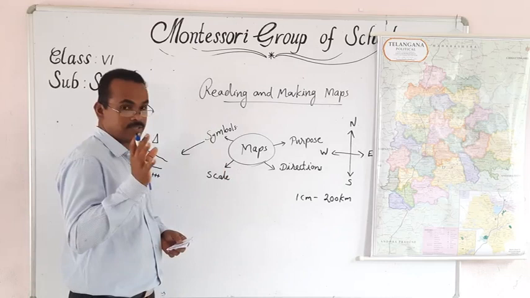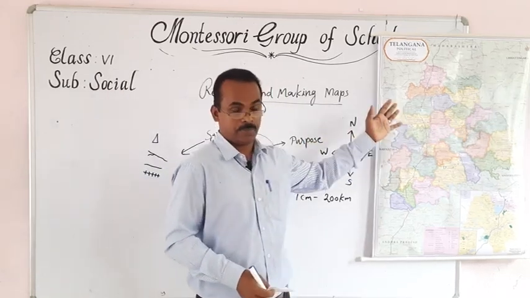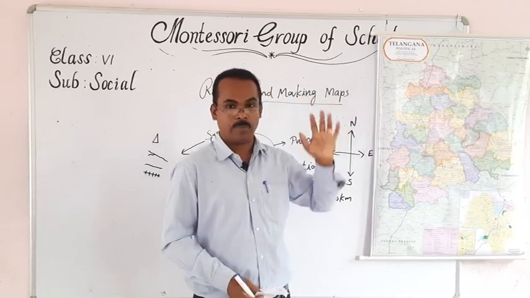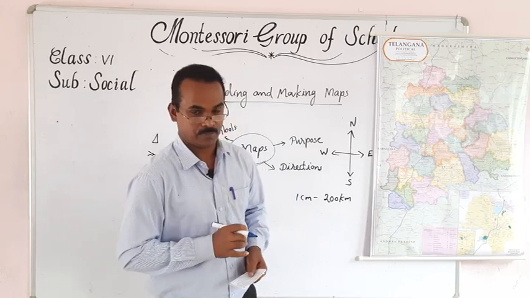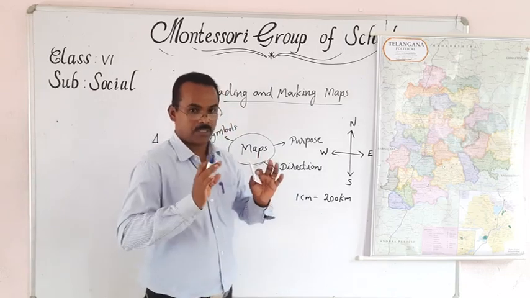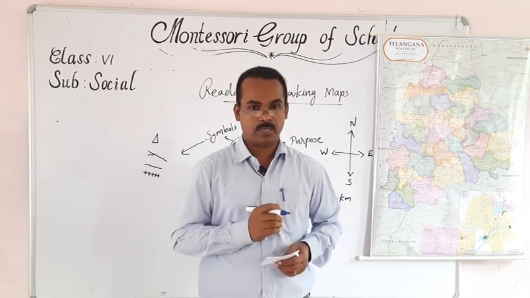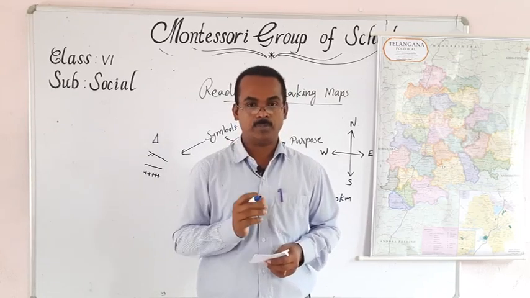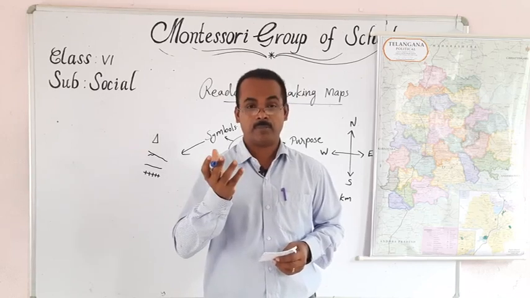Because we can make a map only on a flat surface: on paper, on walls, on the blackboard. It is not possible to make a map on round or spherical objects such as a ball; that may be a globe.